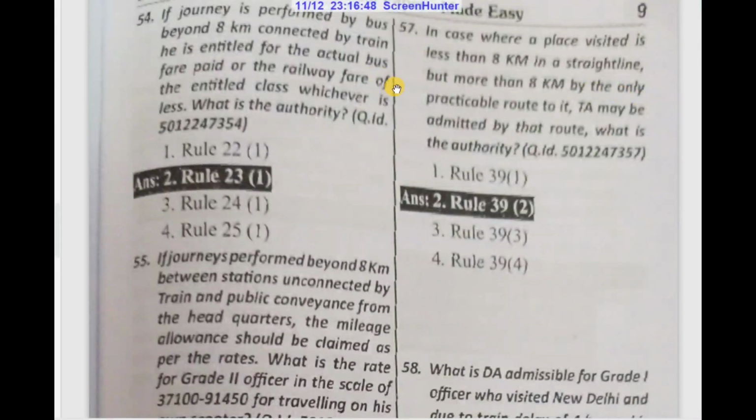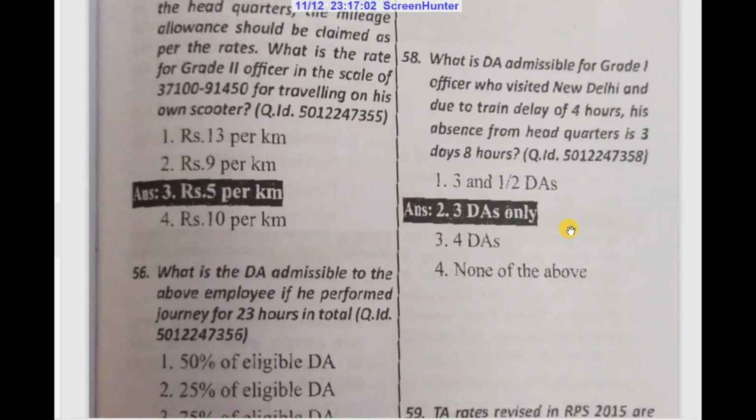In case where a place visited is less than 8 km in a straight line but more than 8 km by practicable route to it, DA may be admitted by that route. What is the authority? Rule 39 subclass 2.